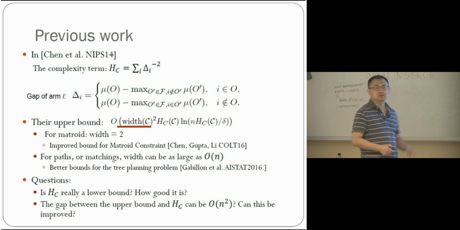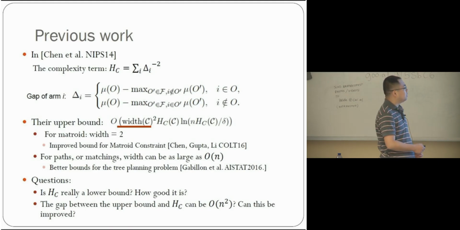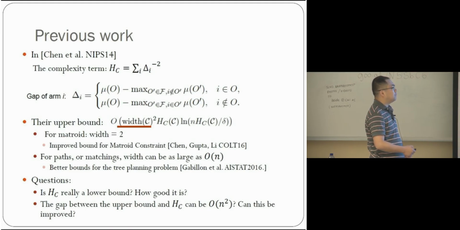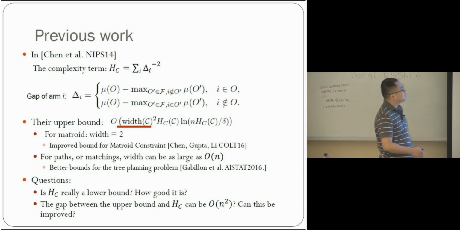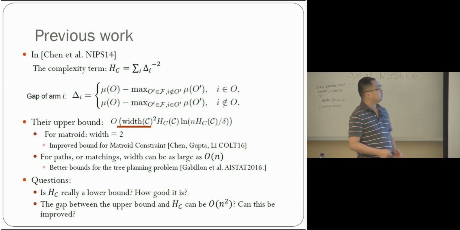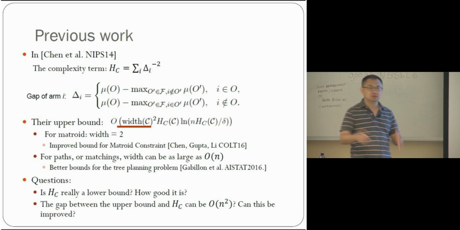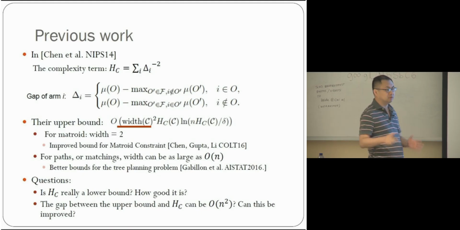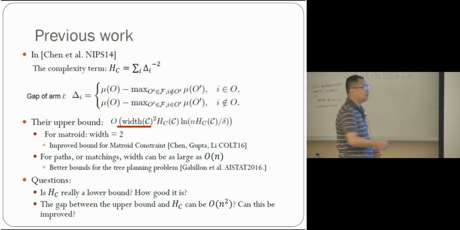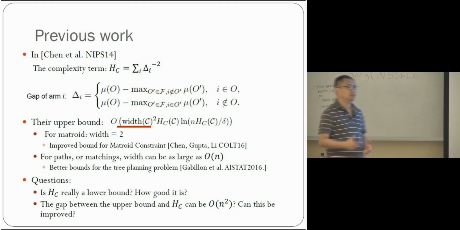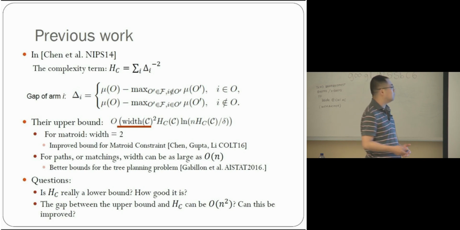If arm i is in the optimal solution, it is defined to be the weight of the optimal solution minus the weight of the best solution which doesn't contain i. And if i is not in the optimal solution, it is defined as the difference between the optimal solution and the best solution where i must be in the solution. This definition is consistent with the gap defined for the best arm and the best K-arm problems.